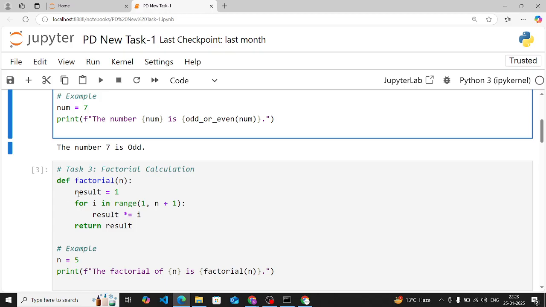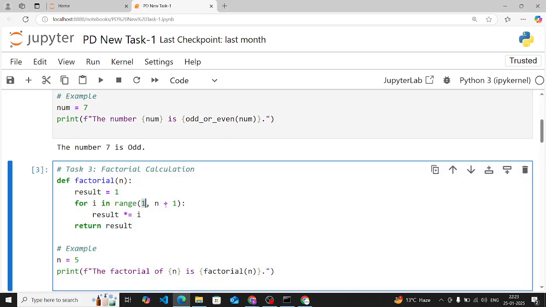It calculates the factorial of a number. If the input is 3, then it will calculate 3 into 2 into 1. Here we have used a for loop, which will multiply all numbers from 1 to the given number. For example, 5, then 5, 4, 3, 2, 1.